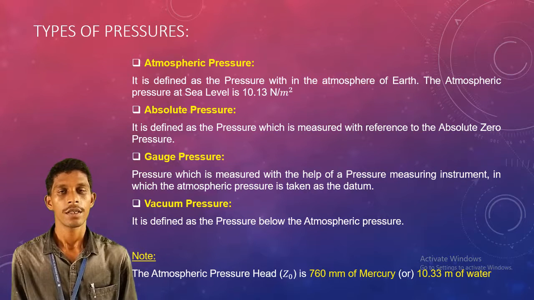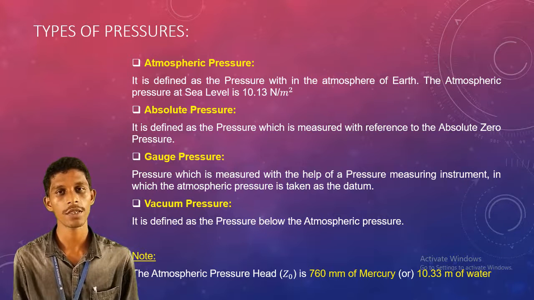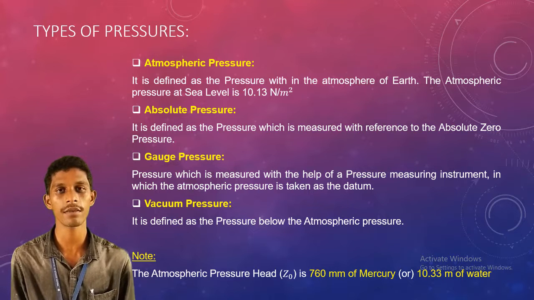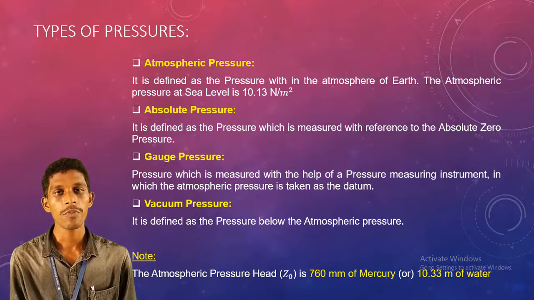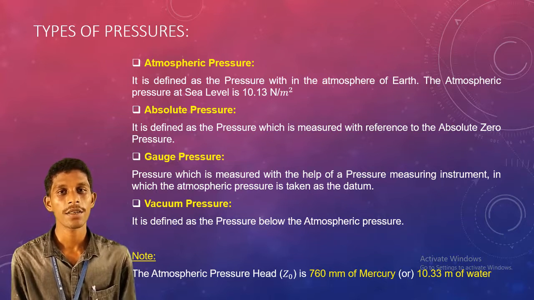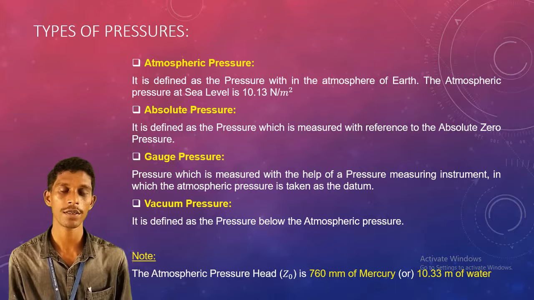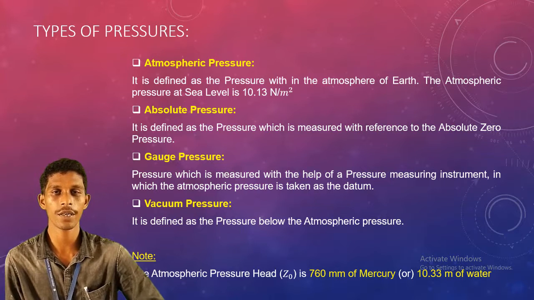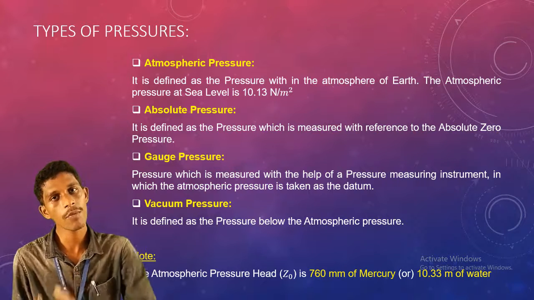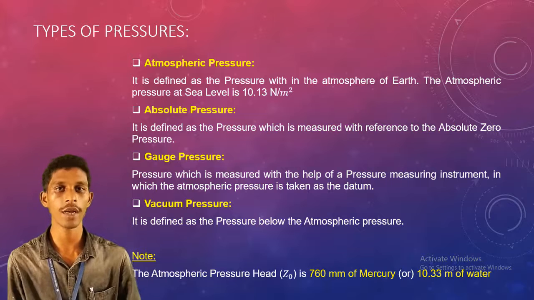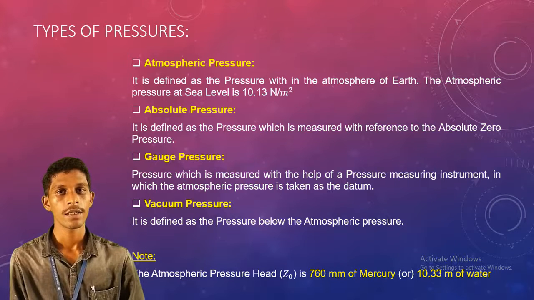See the third one, gauge pressure. What is gauge pressure? Gauge pressure is anything which is measured by using an instrument. The fourth one is vacuum pressure. Vacuum pressure is the pressure which is below the atmospheric pressure. If we have an atmospheric pressure line, any amount of pressure below it is called vacuum pressure. So these are the different pressures.